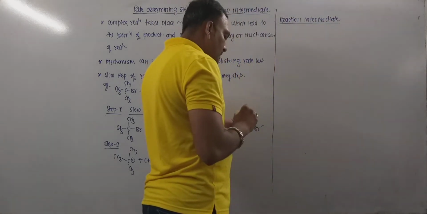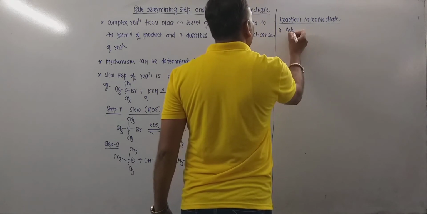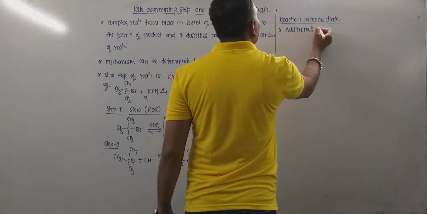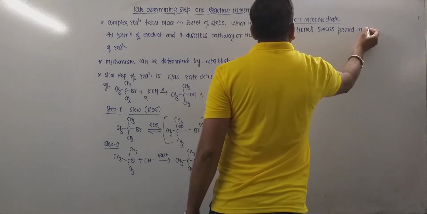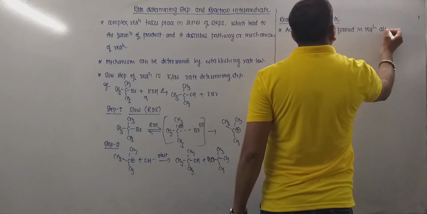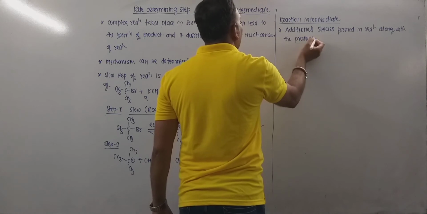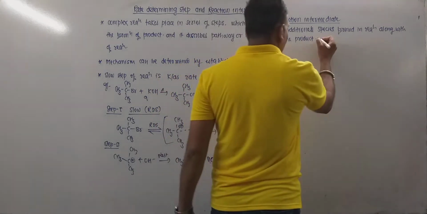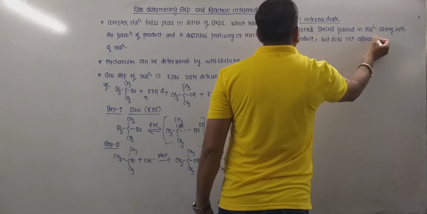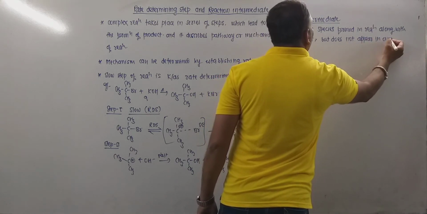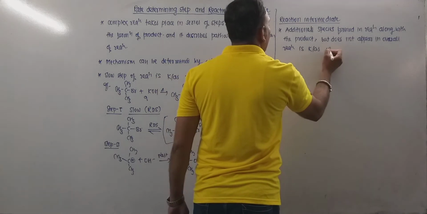A reaction intermediate is an additional species formed in the reaction along with the product, but it does not appear in the overall reaction.